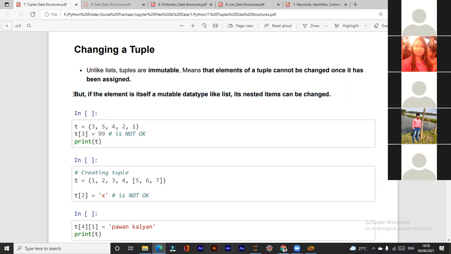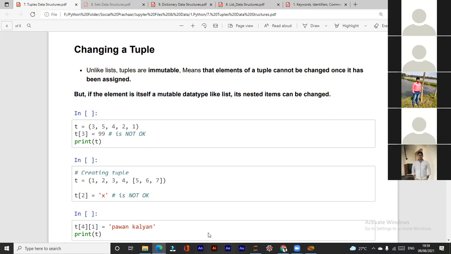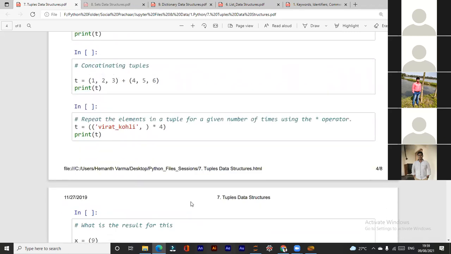Everyone getting this point? A tuple cannot be changed, but if the element is itself a mutable data type like a list, its nested items can be changed. Right? All agree? Yes, sir. Okay.